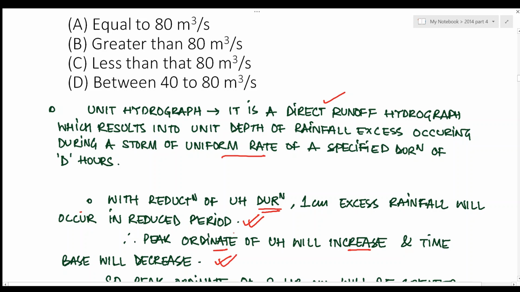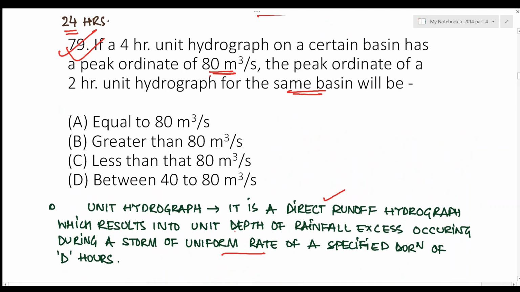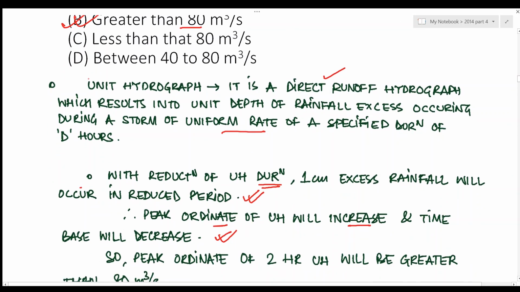So, with reduction of unit hydrograph duration, 1 centimeter excess rainfall will occur in a reduced period. Therefore, the peak coordinate of the unit hydrograph will increase and the time base will decrease. So the answer should be greater than 80 meter cube per second, because the unit hydrograph duration has been reduced from 4 hours to 2 hours. If the duration is reduced, the peak coordinate increases and the time base decreases, right?